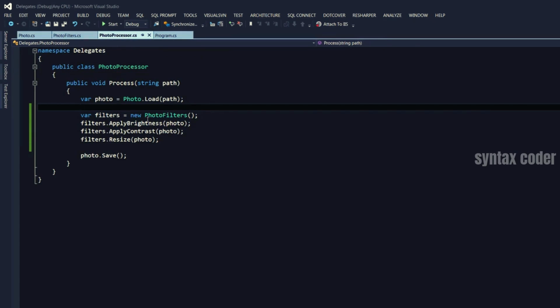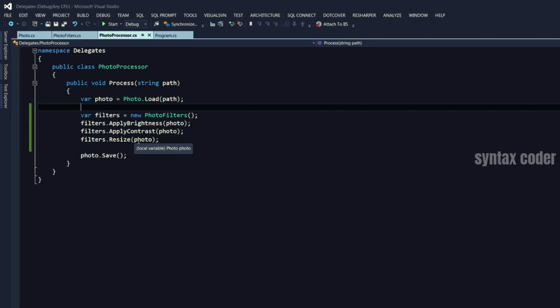This code has a problem. It's not extensible. What do I mean by that? Well, look, so far we have applied 3 filters here. What if you release this framework, but another developer wants to use your framework and apply a new filter that you haven't defined? Then the problem is you have to create that filter and recompile and redeploy your code. Now imagine if every time a developer in the world needs a filter, you have to keep compiling and deploying your code. And this is not a good idea.